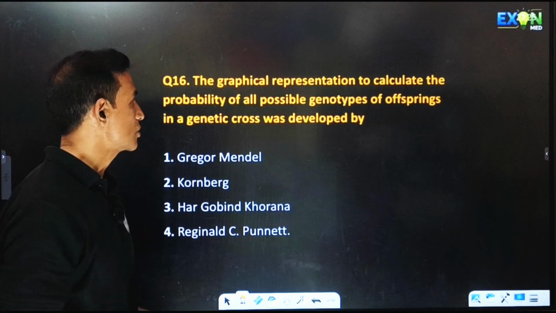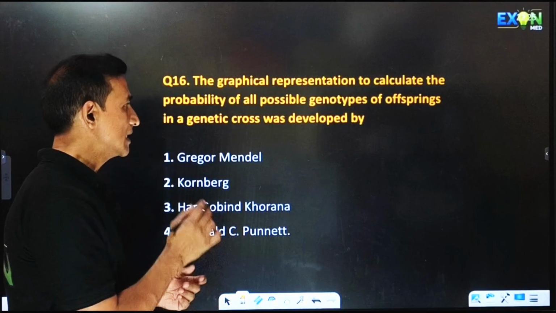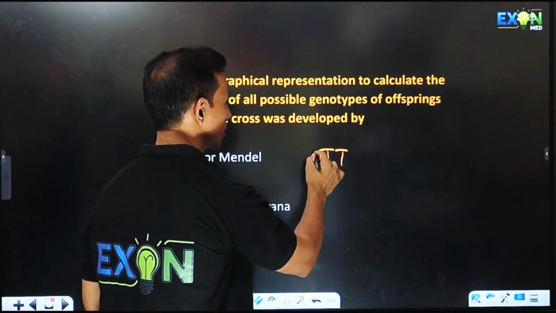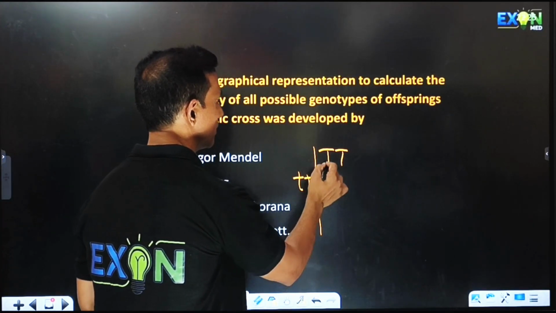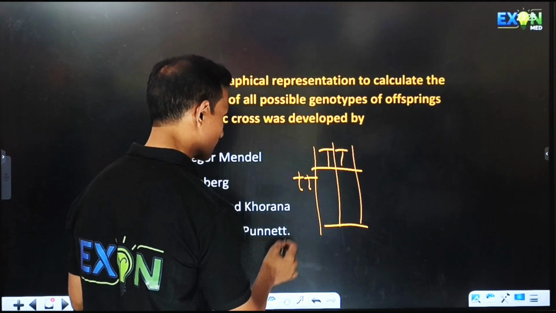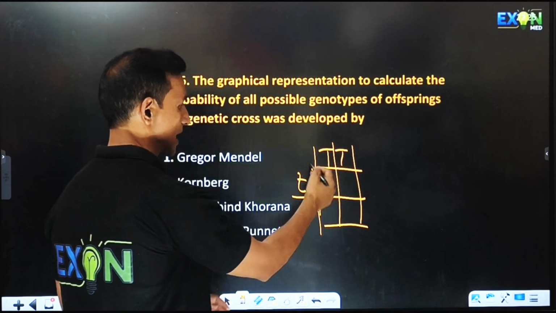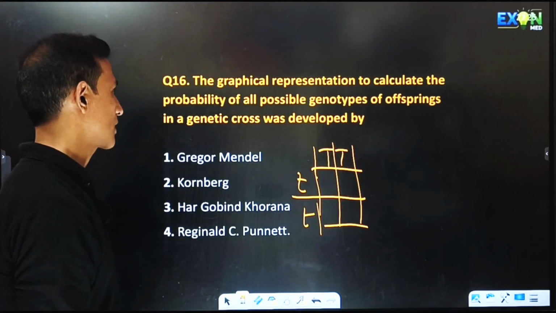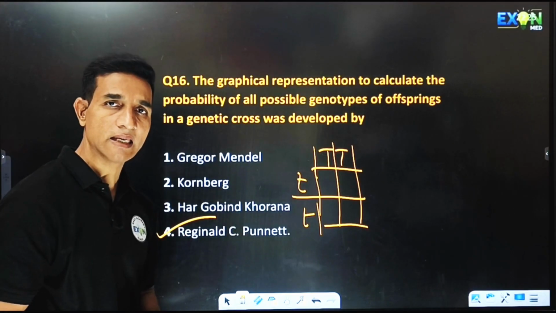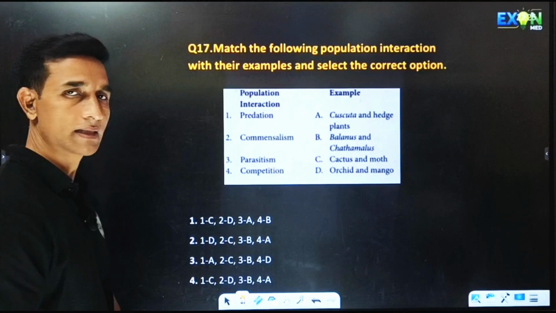The graphical representation to calculate the probability of all possible genotypes of offspring in a genetic cross was developed by, you have seen this genetic cross, which was given by a scientist. This type of crossing for calculating the probability of all possible genotypes was given by Reginald C. Punnett.